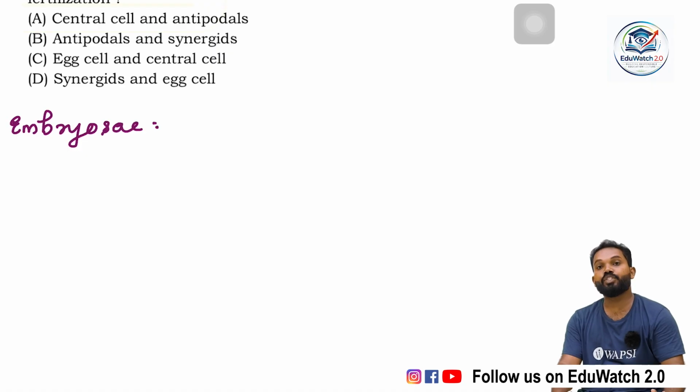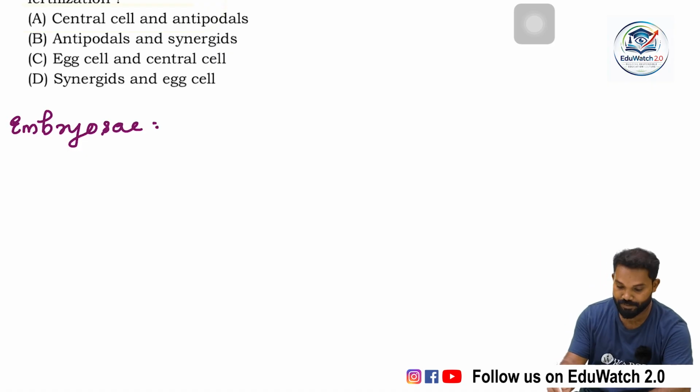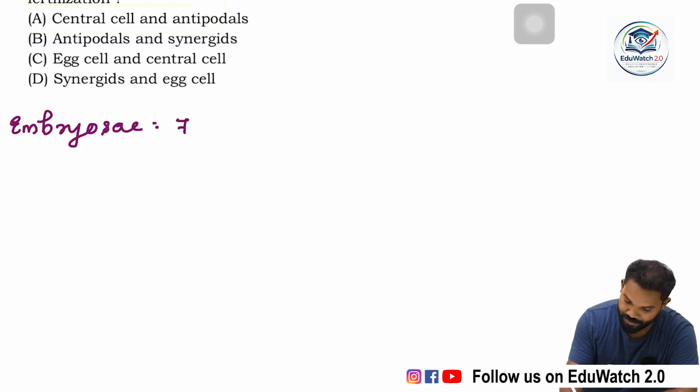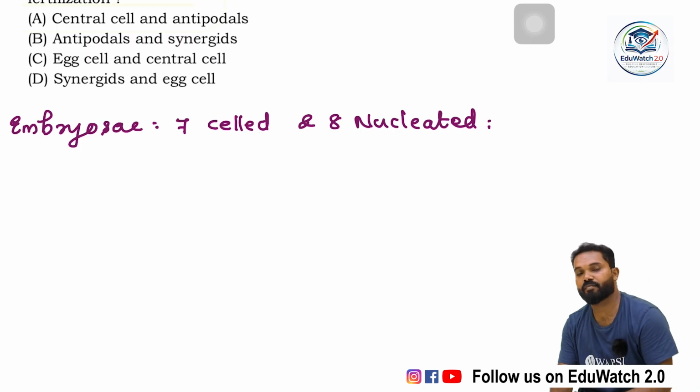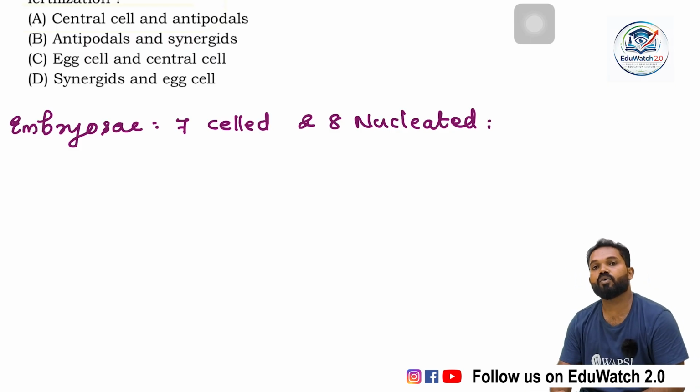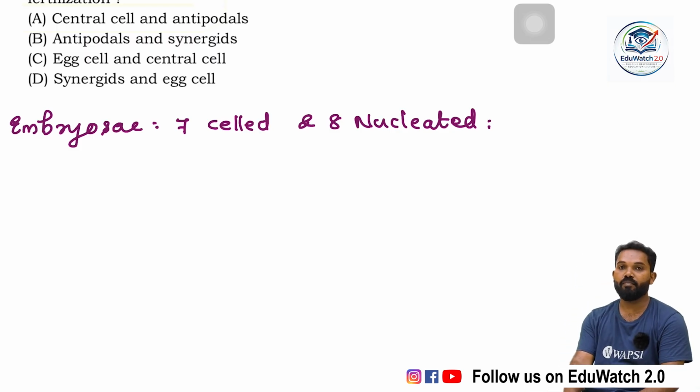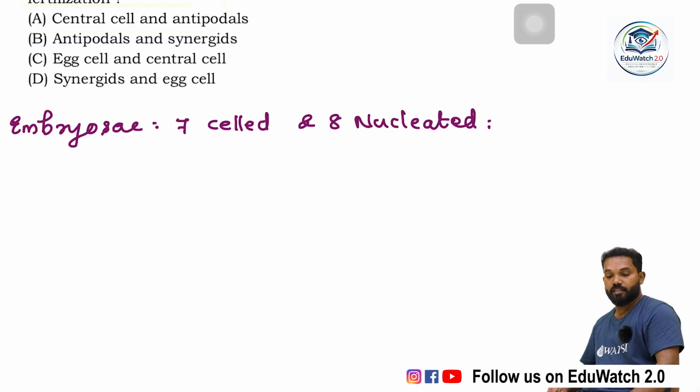We know that the angiospermic embryo sac is 7-celled and 8-nucleate. Then what is the ploidy? Ploidy is the chromosome number. It directly represents the number of chromosomes of a cell, or of a nucleus.